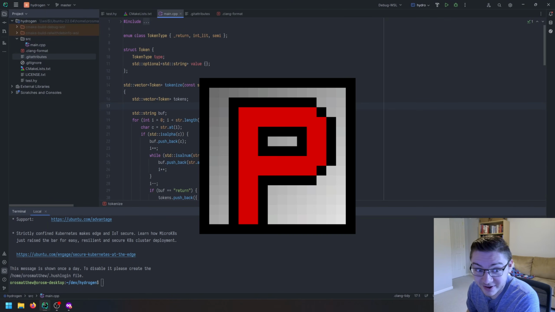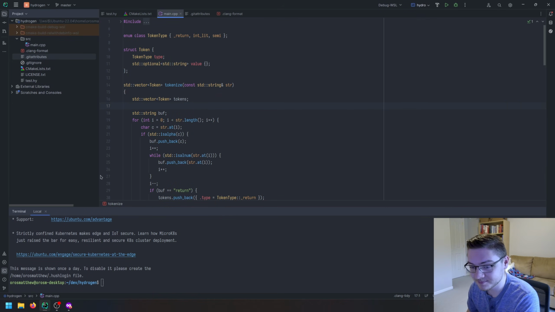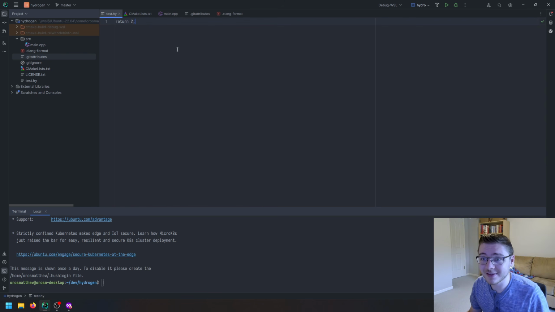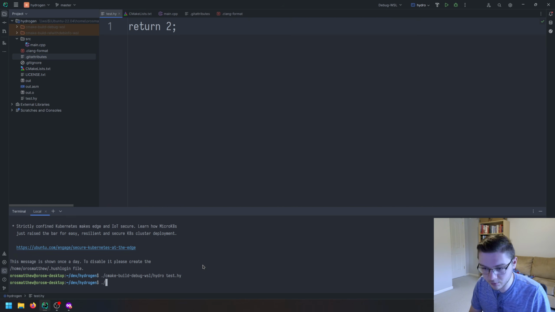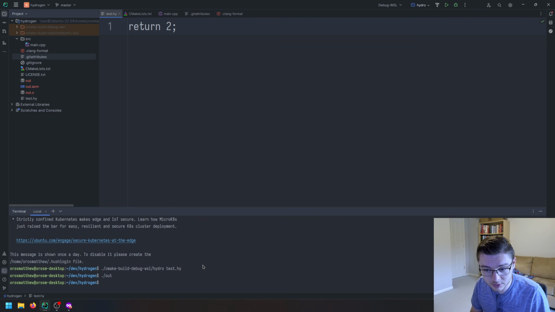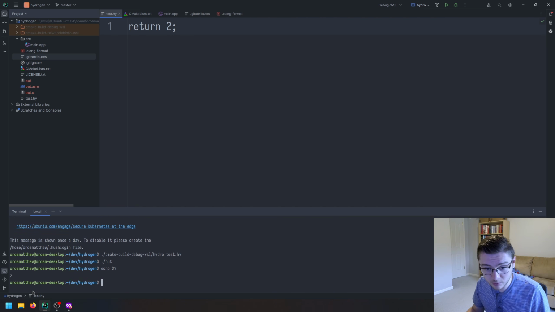All right, we are back again, part 2 of making a compiler and our own programming language called Hydrogen. So we left off last time with just compiling this simple program of just returning 2 as the exit code. And so if I go ahead and run that, which is in this cmake debug here, and then we run hydro, actually this is the compiler. So we're compiling it here, like that, and then we can actually go ahead and run it as ./out, and then if we look at the exit code, we get a 2. All right, so that's where we left off.